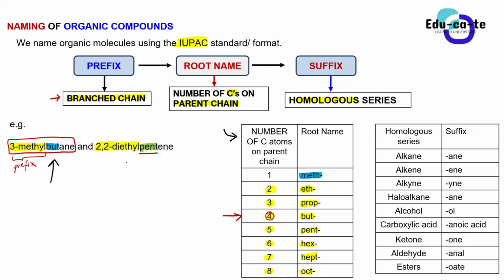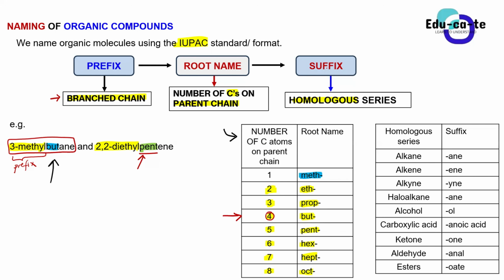Okay, so do you guys see the significance of a root name in that way? Yes. So the root name can be either one of these: meth, eth, prop, but, pent, hex, hept, oct. It tells you how many carbons are found in the parent chain.